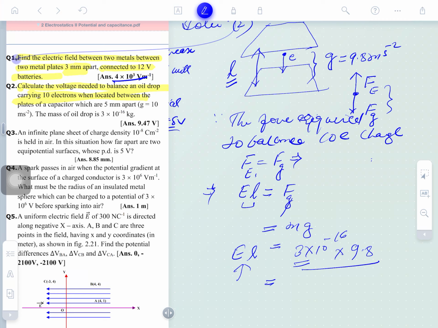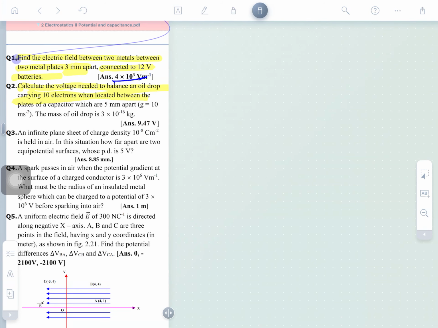This will be numerically equal to the electric force, so how much potential is to be taken here? This is the electric field. What is the electric field? You can just find it out. Calculate the voltage needed to balance an oil drop carrying 10 electrons when located between the plates of a capacitor 5 mm apart. So what will the potential difference be? What will the electric field be? The electric field is numerically equal to this, and it is to be multiplied by the plate separation also. Next, you will further solve it and obtain the answer. If you can't solve it, please ask me this question.